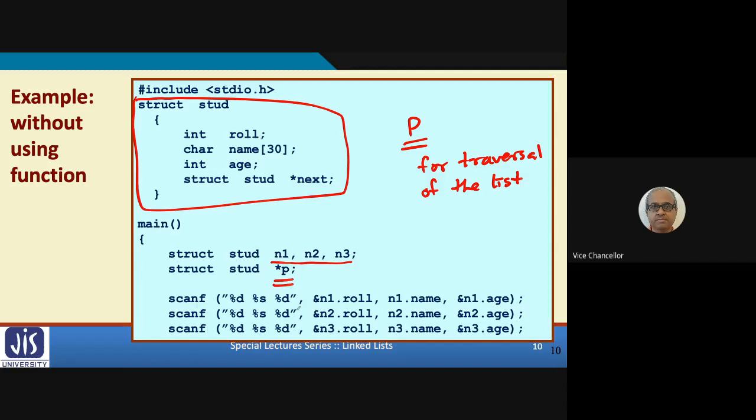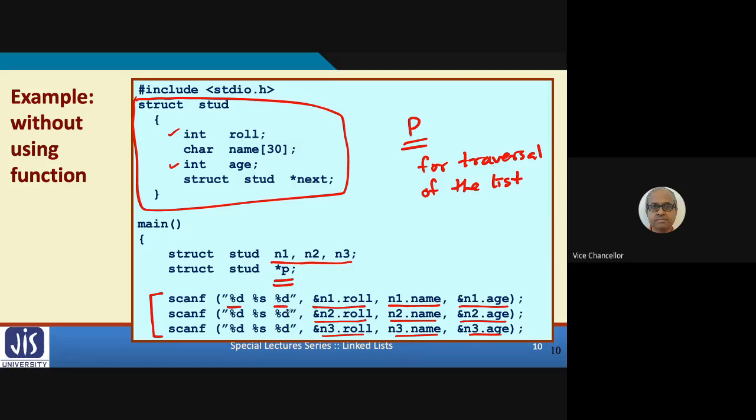But what are we doing after this? In these three scanf statements, we are reading the details about the three students. First, we are reading n1.roll, n1.name, n1.age. Then n2.roll, n2.name, n2.age, and then n3. Remember, roll and age are integer variables, so we are using %d here.